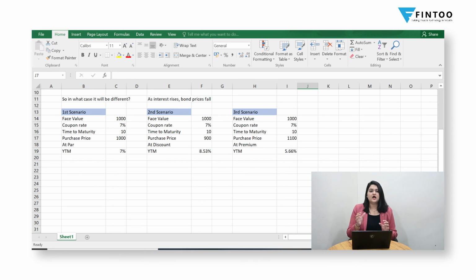I hope you have got an understanding of the difference between what coupon is and what is YTM. If you see, the coupon rate always remains constant. It remains 7% throughout, but at different levels whenever you are investing into that bond, your YTM could be different, assuming that you will hold that bond till maturity. Also, it clearly shows you the inverse relation between the interest rates and the price of the bond. As interest rate rises, the price of the bond falls and vice versa, and it is clearly shown in this example. I hope with this the concept of YTM is clear to you.